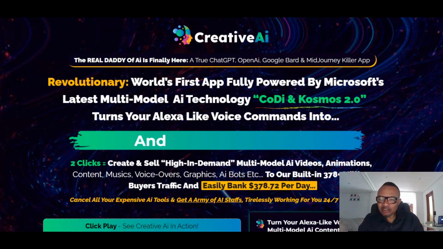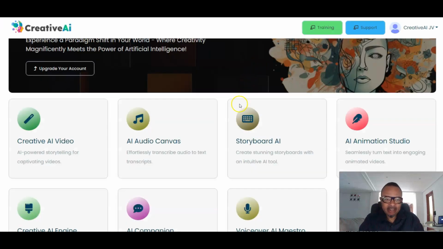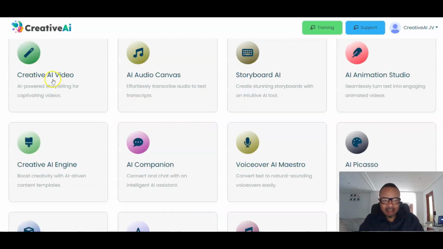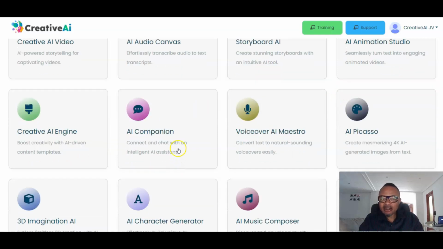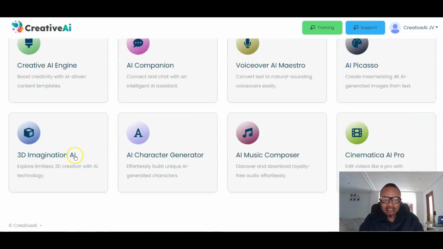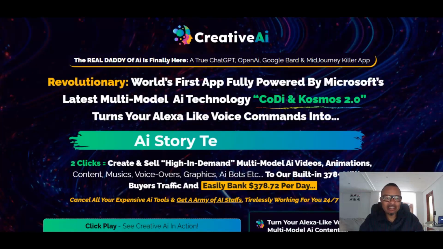Let us visit the very CreativeAI dashboard so that you see exactly what it's going to do for you. Creative AI video, creative audio canvas, storyboard AI, AI animation studio, and you have creative AI engine, AI companion, AI voiceover, AI maestro, AI Picasso for arts, 3D imagination AI, AI character generator, AI music composer, and cinematic AI pro. So these are all the things you are going to be able to create with this amazing software from Akshat Gupta.